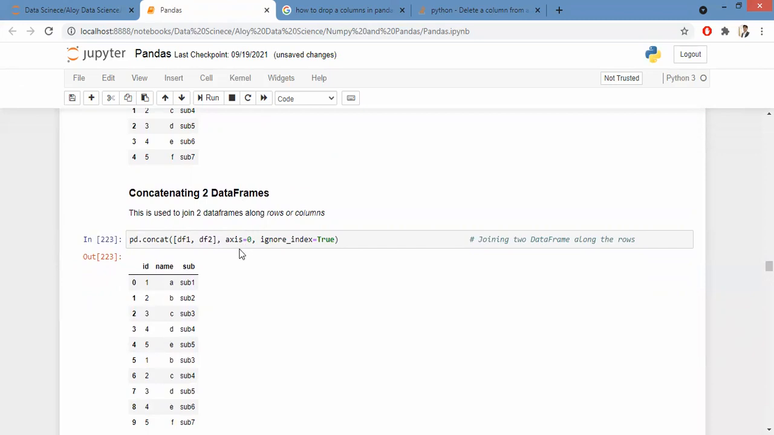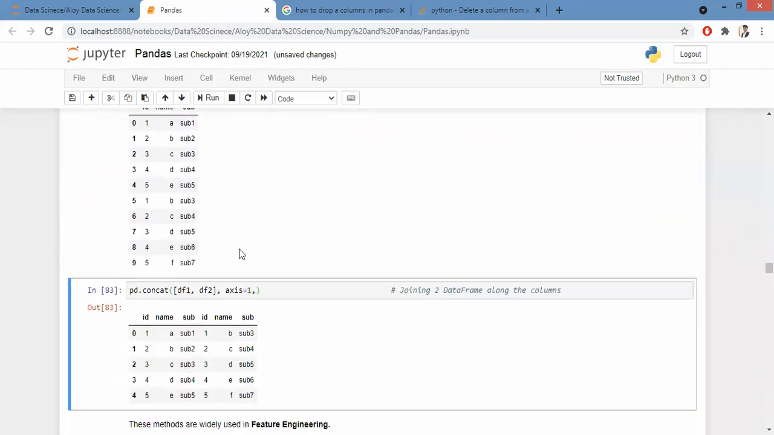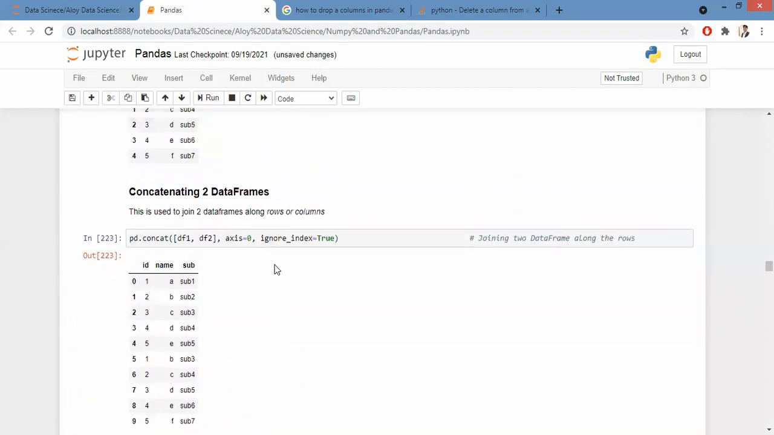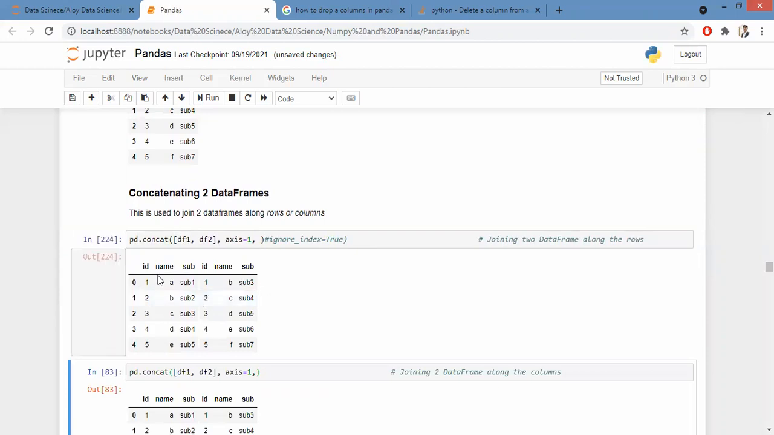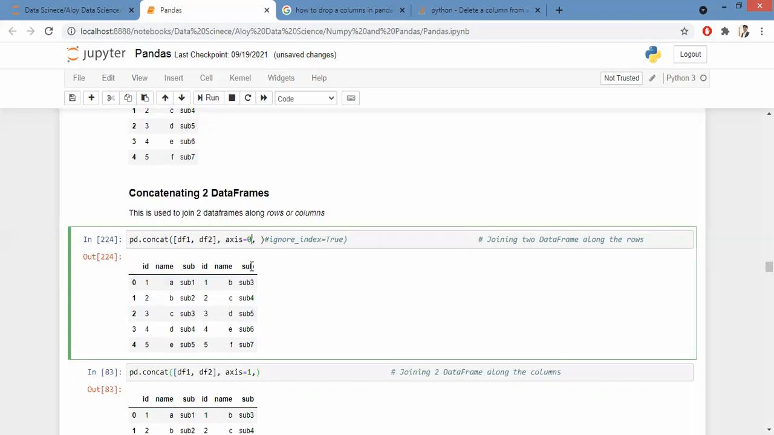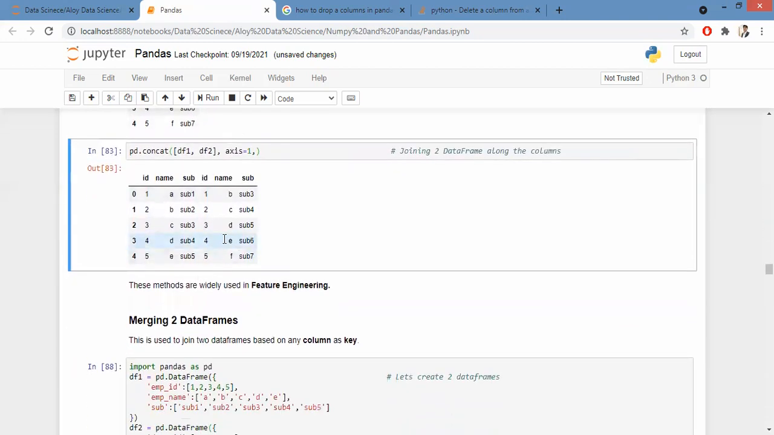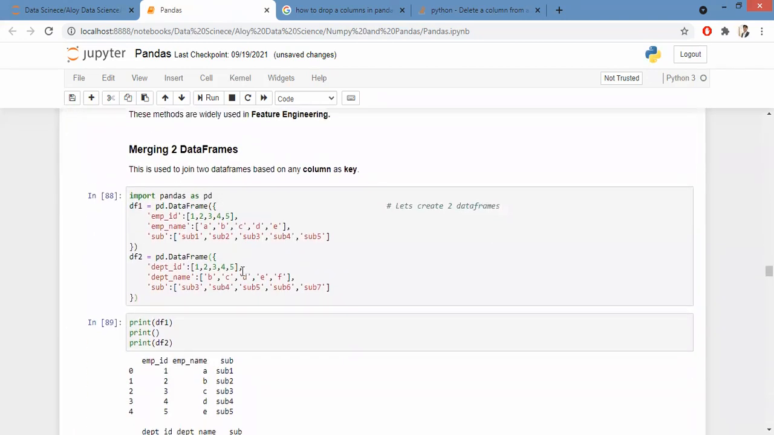Okay. Now, similarly, if I want to do column wise, all I have to do is axis equal to 1 and I get my data set column wise.